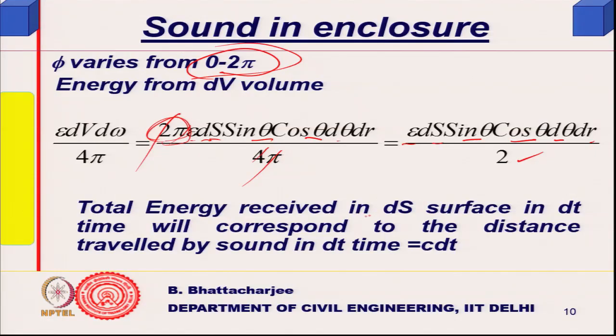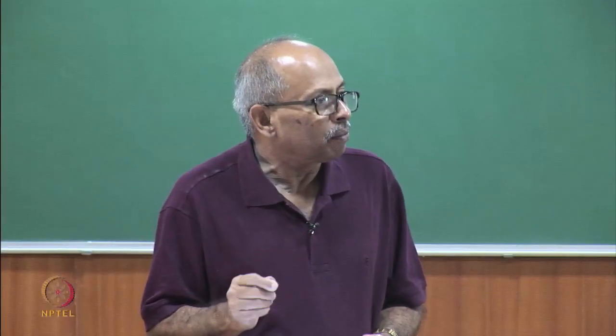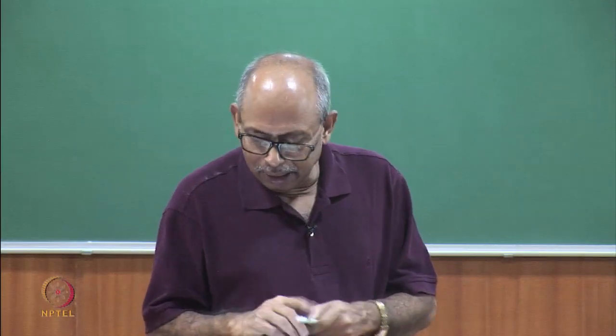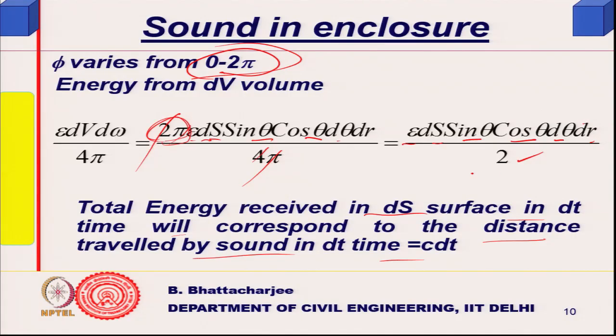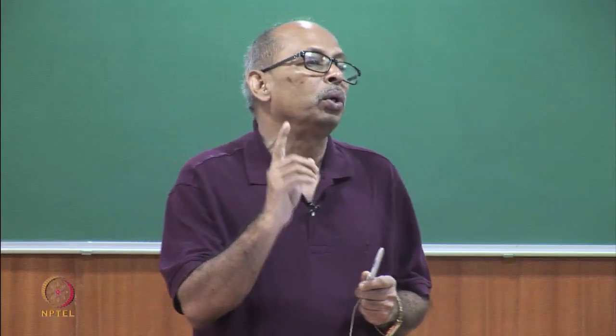So, total energy received in ds surface in dt time will correspond to the distance travelled by sound, c dt, coming from the whole hemisphere. So, when I integrate this, r will go from 0 to c dt, and theta will go from 0 to pi by 2, because I am taking the hemisphere, and phi I have already taken going from 0 to 2 pi.